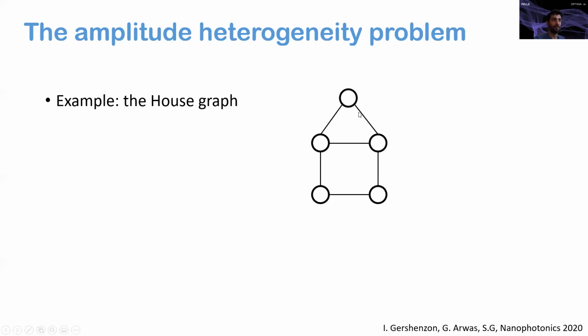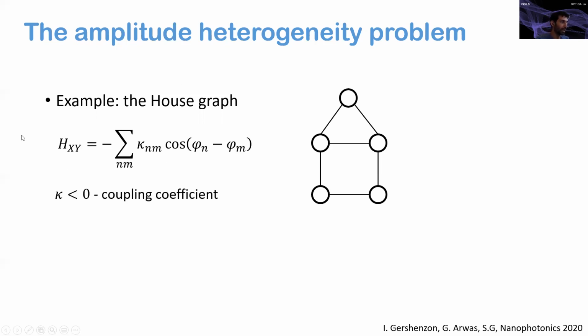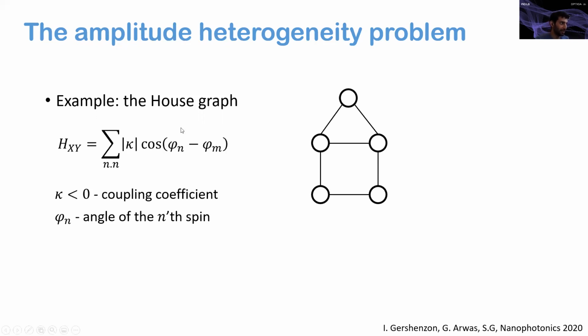So this is the house graph, 5 spins that are connected to their nearest neighbors with a negative coupling. And the Hamiltonian that describes the system is the following Hamiltonian, where kappa is the coupling coefficient and phi n is the angle of the nth spin. Now, since we have only nearest neighbor coupling and the coupling is negative and constant, we can rewrite the Hamiltonian in the following way. And now it is clear that in order to minimize the energy, the spins will prefer to arrange in opposite directions.